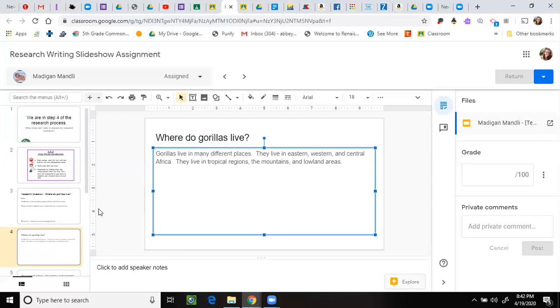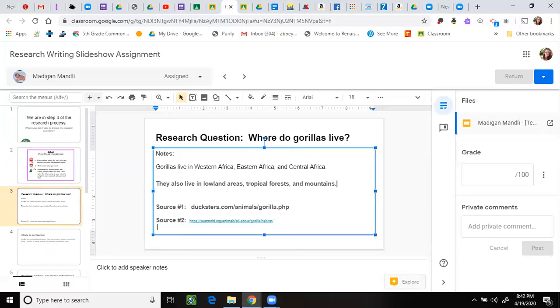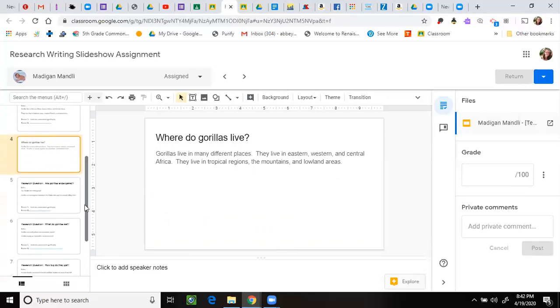So I'm going to flip back. Please watch as I go because you're going to do this exact thing as a writer. This is my information slide. This is the slide that I give credit to my sources on, and it has the facts that I found when I researched, but these are not my words. I cannot use this in a paper. So I read this at least twice, and then I put it in my own words. I can now move along to my next slide.